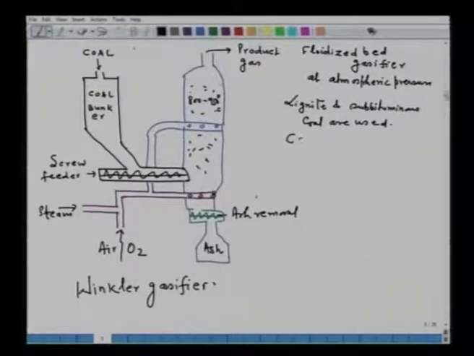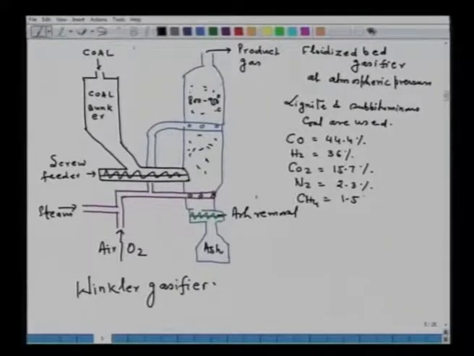The producer gas consists of CO, say 44.4%, hydrogen 36%, CO2 15.7%, nitrogen 2.3%, CH4 1.5%, and this gas has a gross calorific value of say 2600 kilocalorie per meter cube. This is a typical example. The values here and there may vary depending on the book you take it from.